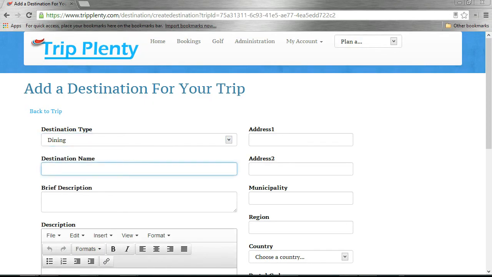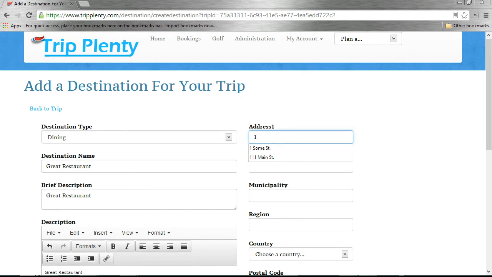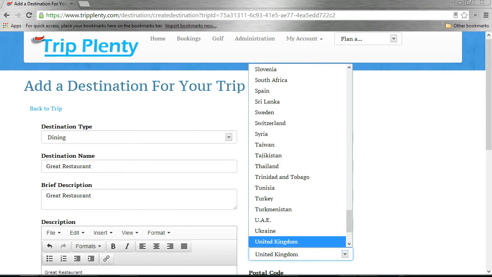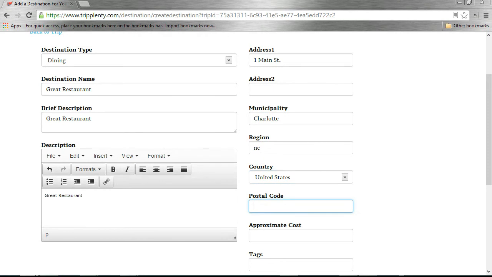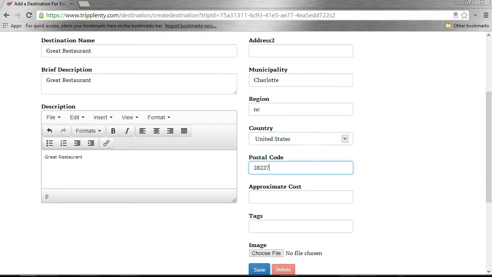Let's say we're going to a restaurant, and we'll call it and we'll go ahead and give it a brief description, and we'll give it an address of 1 Main Street. We'll say that it's in Charlotte, North Carolina, and we'll give it a country of United States, of course, and a zip code, and we can actually go ahead and save that out.